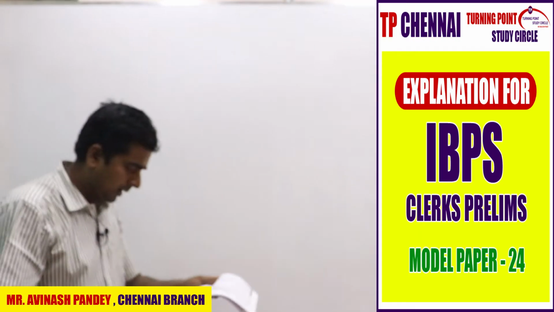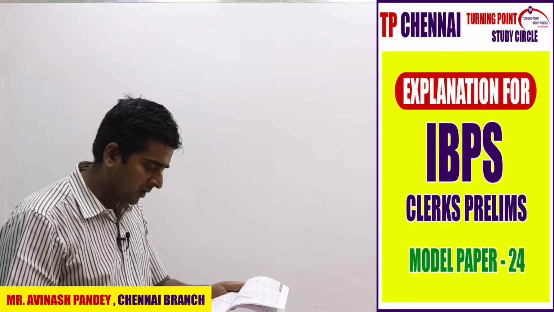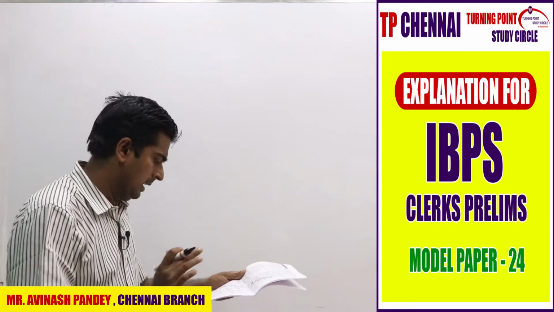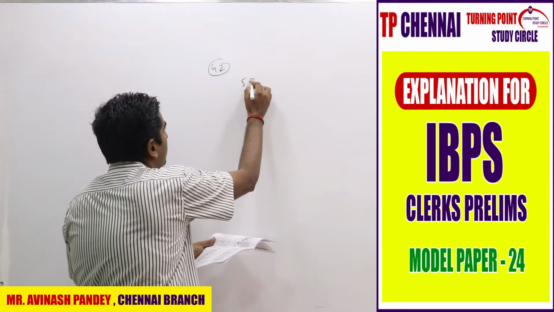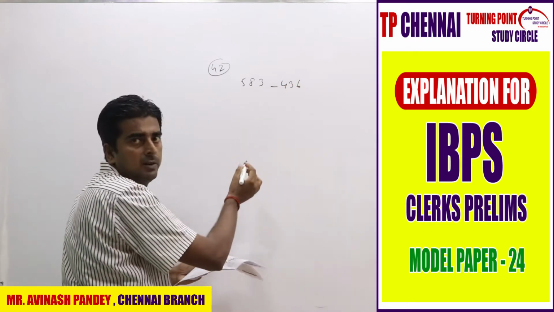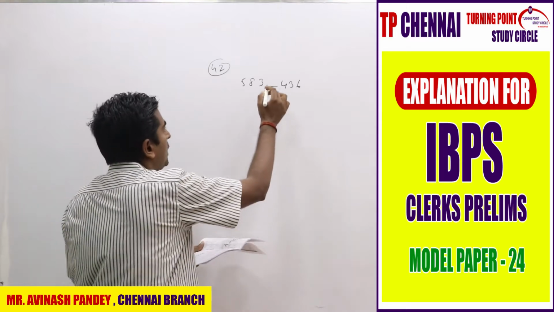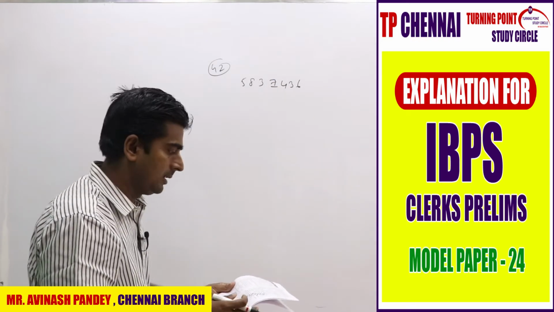Next one, 42. If the number 583 blank 436 is completely divisible by 18, then the smallest whole number in the place of the blank digit will be how much? So from the options directly, 583, one blank, 436. The number should be divisible by 18. When you keep the fifth option, 7, you can divide this number by 18. So my answer is the fifth option.